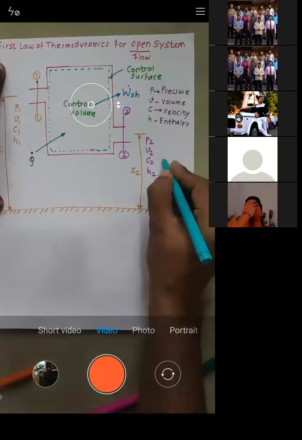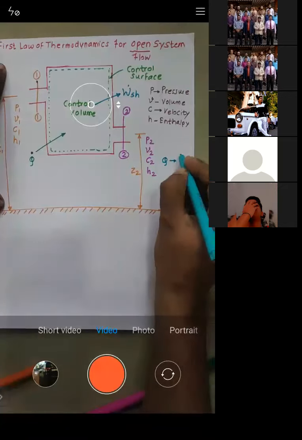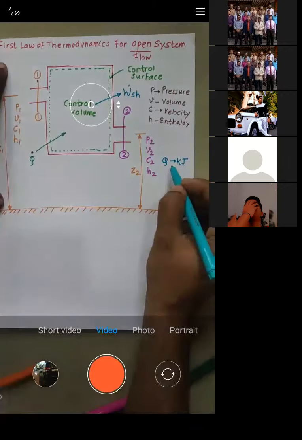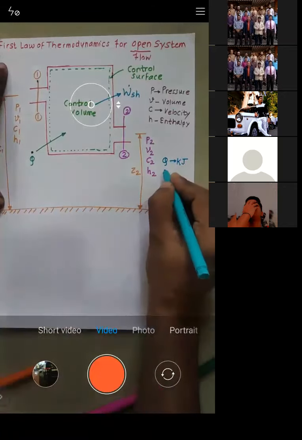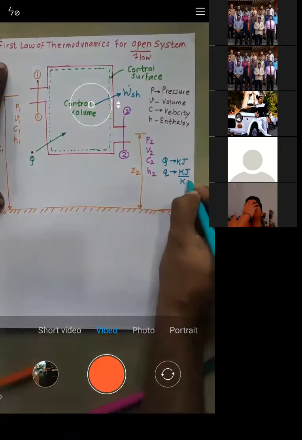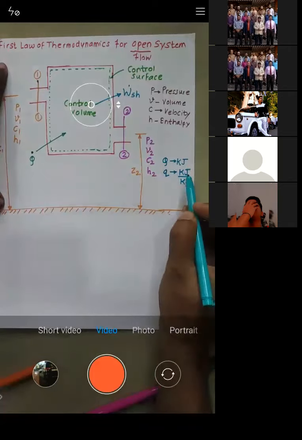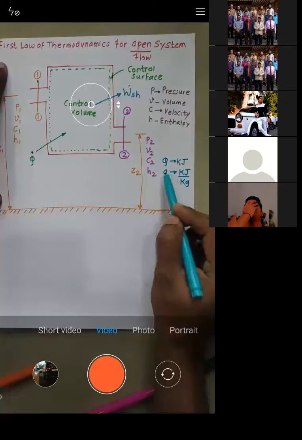If I write it as Q, the unit for Q will be kilojoule. When you write it as a capital Q, the unit will be kilojoule, but when you write it as a small q, its unit will be kilojoule per kg. You already know this: when you convert a capital letter into a small letter, the unit becomes per kg. Q is in kilojoule, but when you divide it by the mass in kg, it becomes small q.